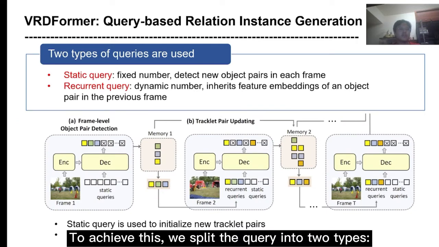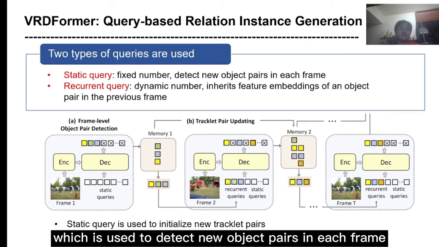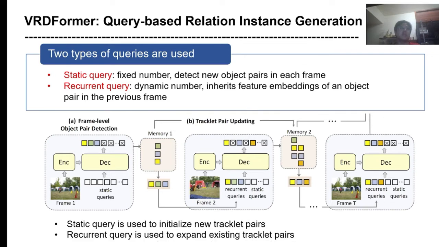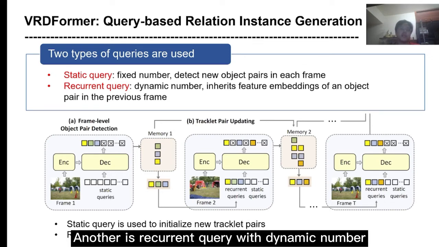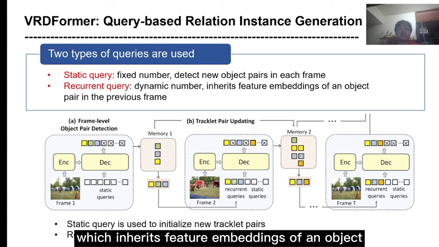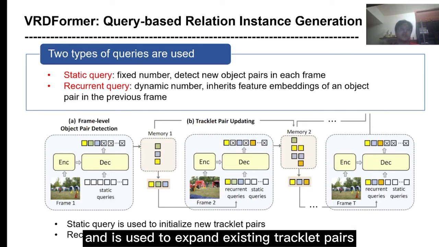To achieve this, we split the query into two types. One is static query with fixed number, which is used to detect new object pairs in each frame and initialize new tracklet pairs. Another is recurrent query with dynamic number, which inherits feature embeddings of an object pair from the previous frame and is used to expand existing tracklet pairs. The whole framework is autoregressive.